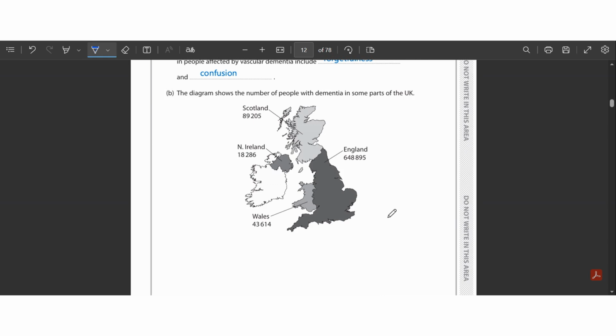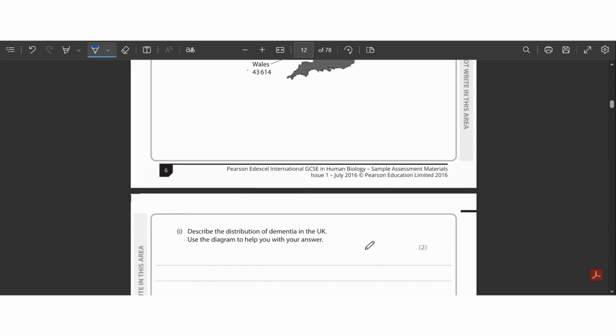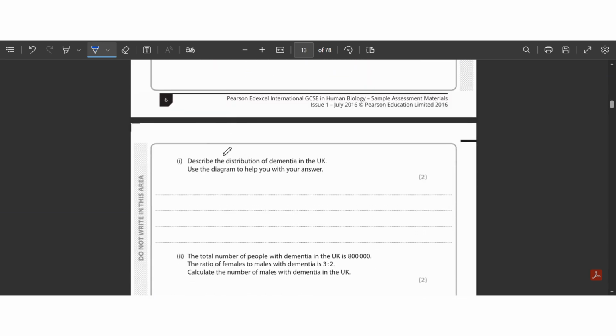Part B says that the diagram shows the number of people with dementia in some parts of the UK. So they have provided here a map showing basically the distribution of people with dementia. They have mentioned England, Scotland, Northern Ireland, sorry, and Wales. All right. So the highest population of people with dementia is in England, and the next is Scotland, then Wales, and then Ireland. Okay. So let's move to Part B, part 1.